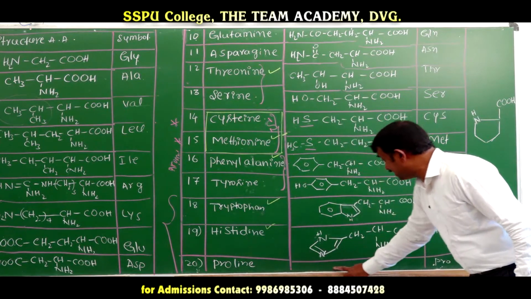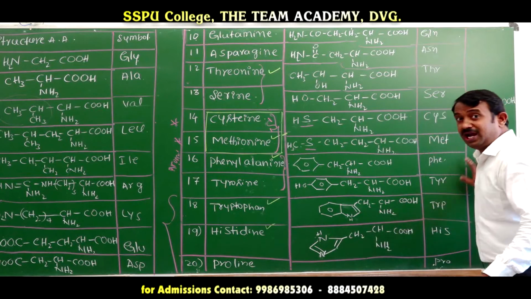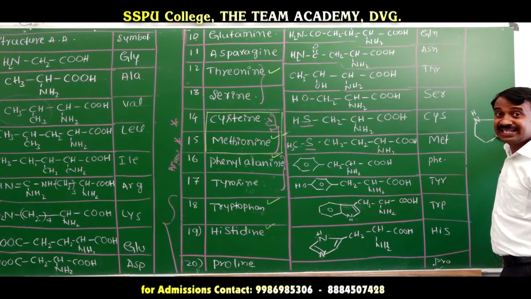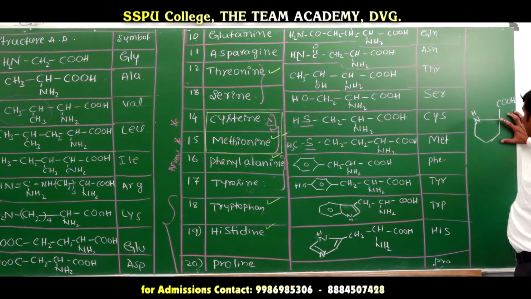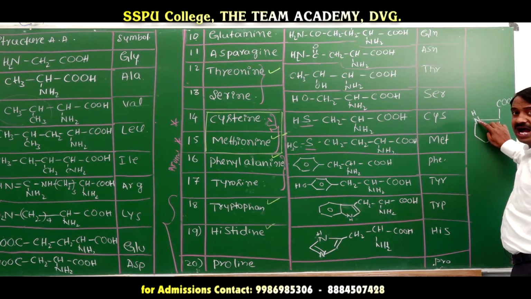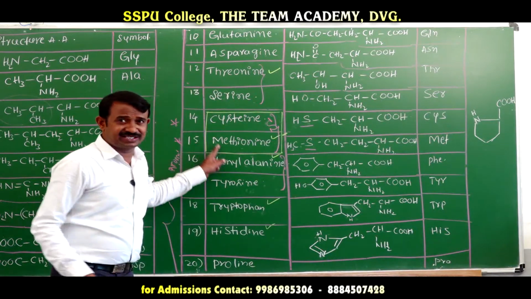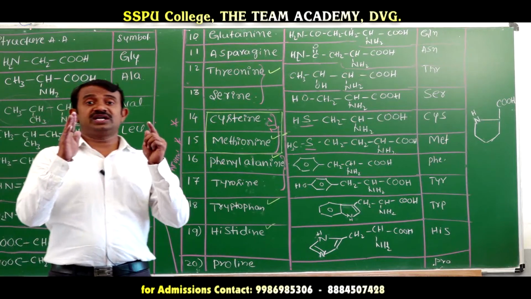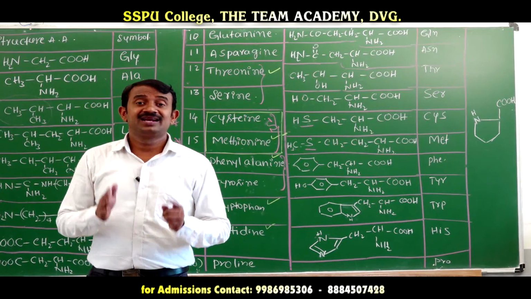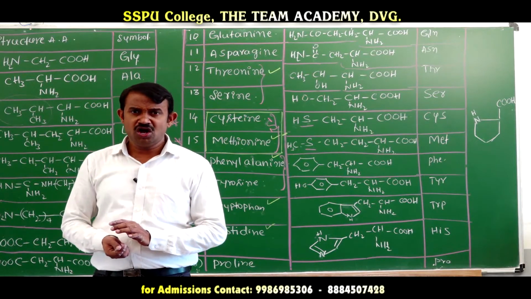The proline structure is not shown here. Proline is covered here: COOH and NH are there. This is the structure of proline. These are the 20 amino acids, which include essential and non-essential amino acids.